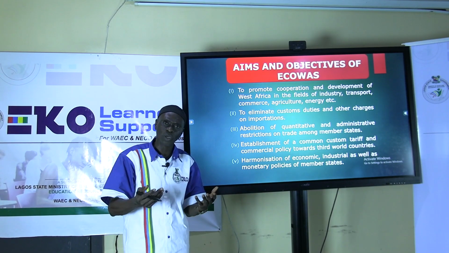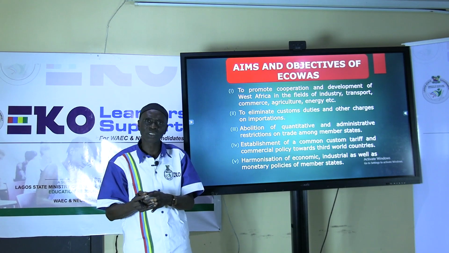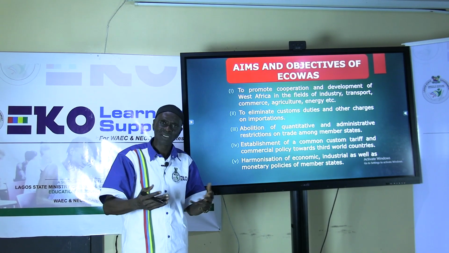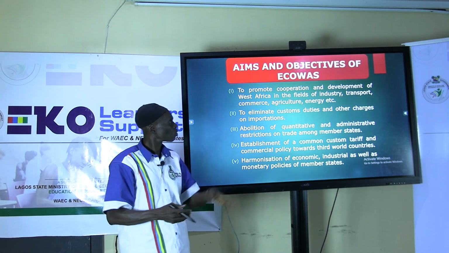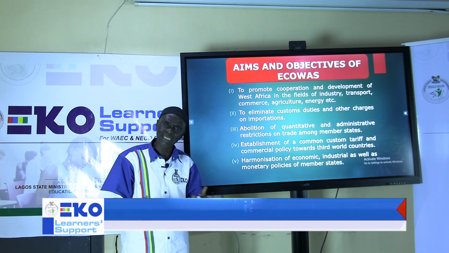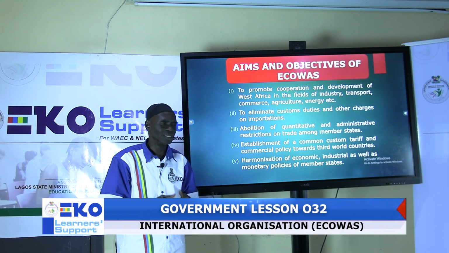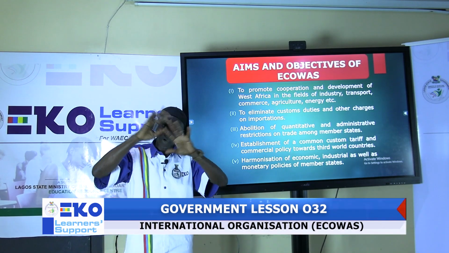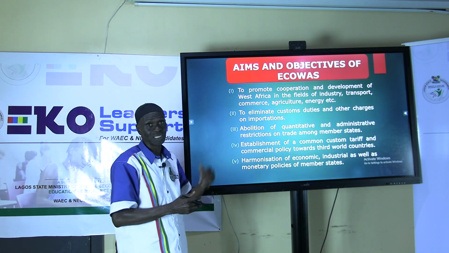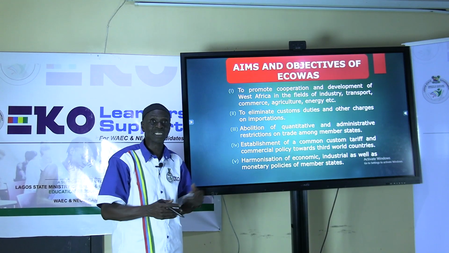Maybe you want to go borrowing from one country to another country, how the banks could assist in getting loans. So ECOWAS has made it an objective to assist West African countries financially. That is what is being talked about here. They needed to harmonize it, and that is what they did. All this while, today, they are still doing that.